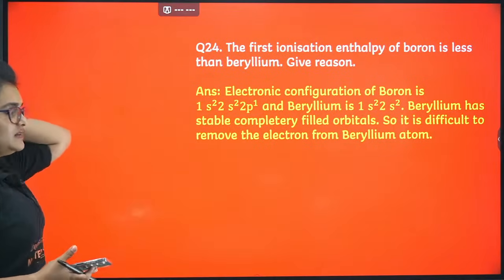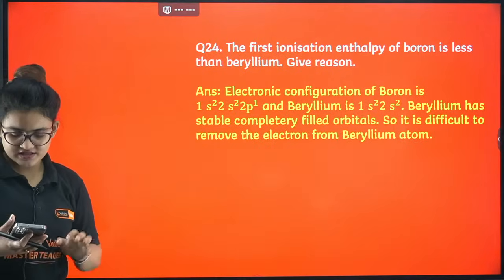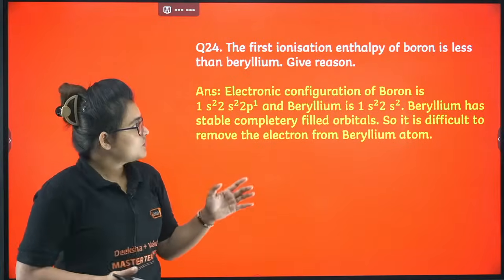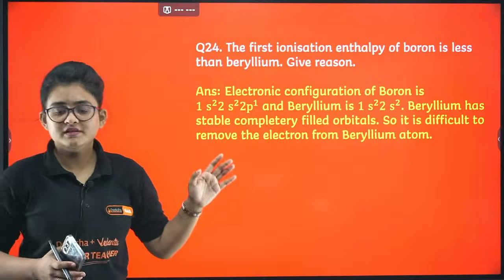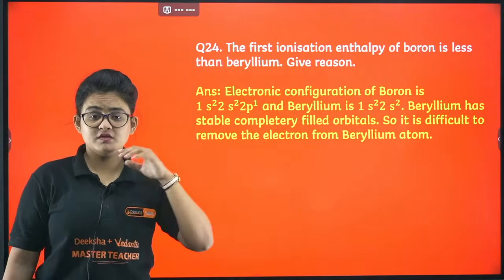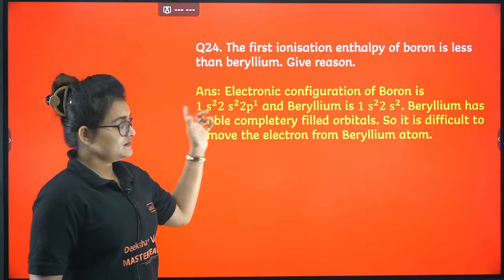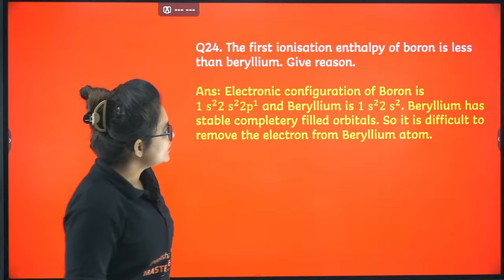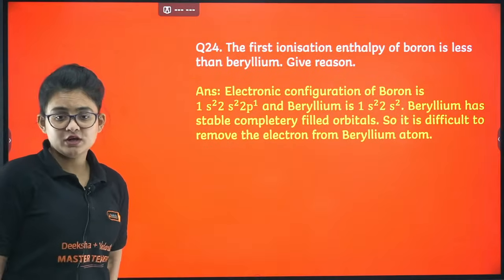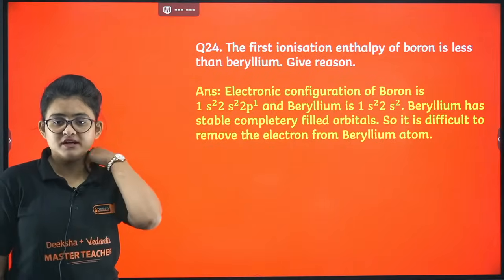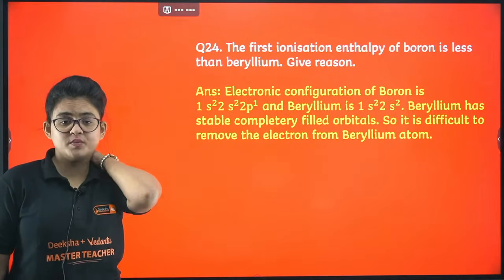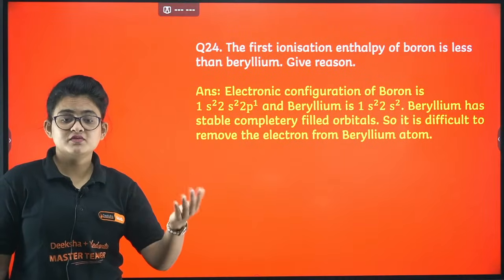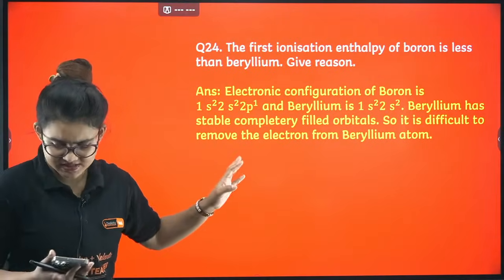This type of question related to ionization energy is very important. The first ionization energy of boron is less than that of beryllium. For this type of question, whenever you write the electronic configuration, it becomes clear. Beryllium is 1s2 2s2, a filled orbital, but boron is 1s2 2s2 2p1. So removal of the 2p1 electron is much easier than that of the full-filled 2s2. That is the reason.